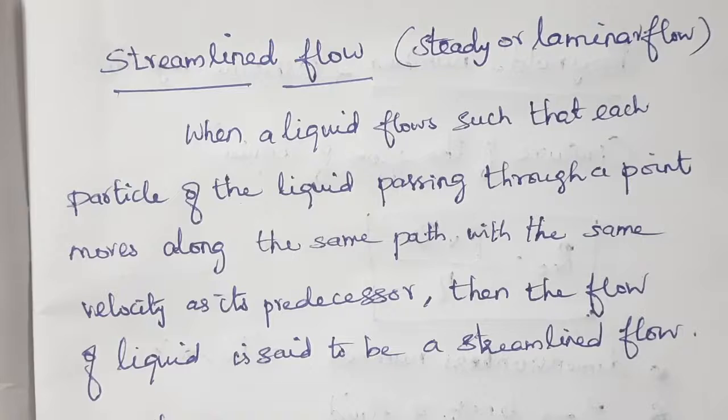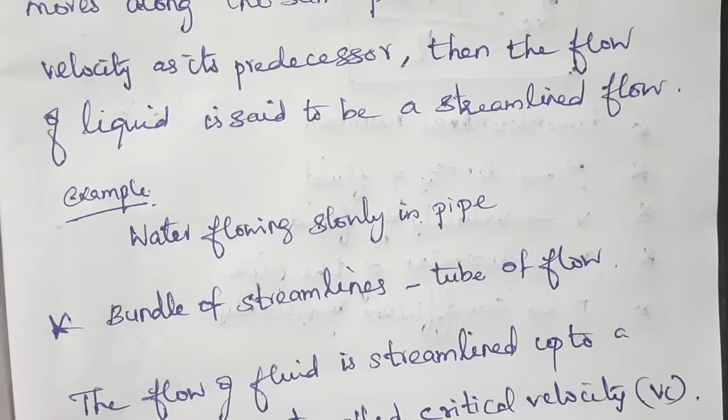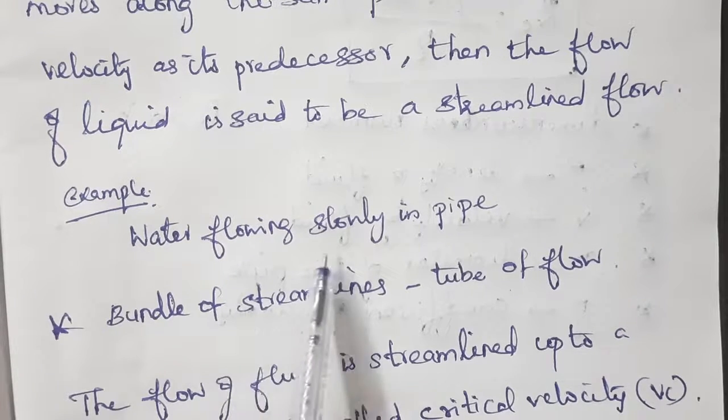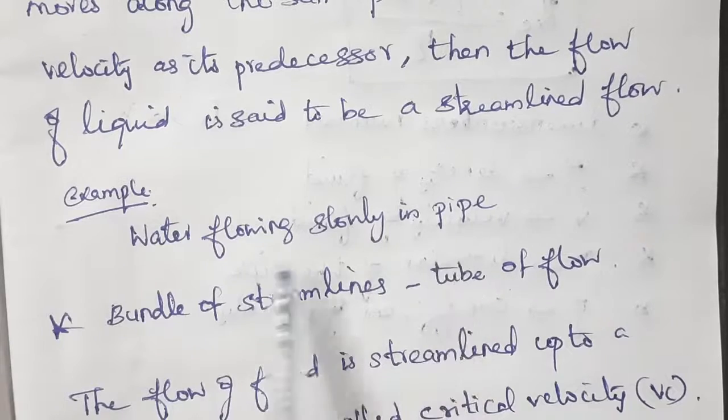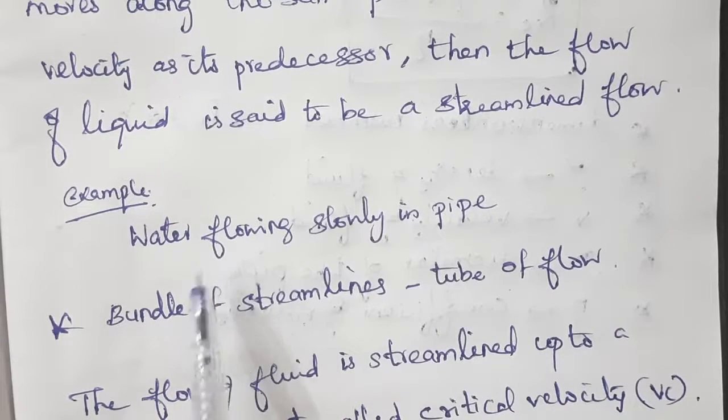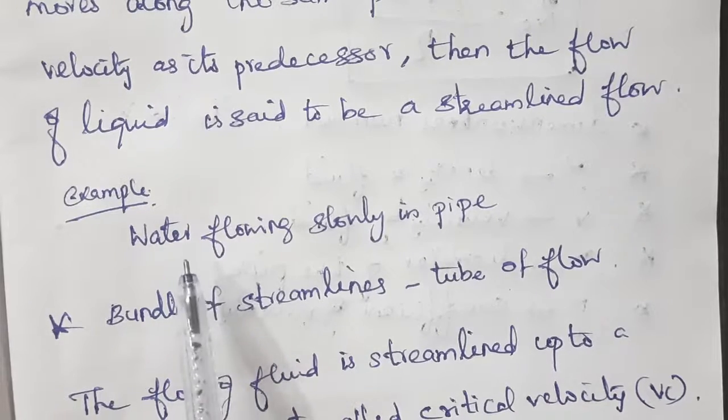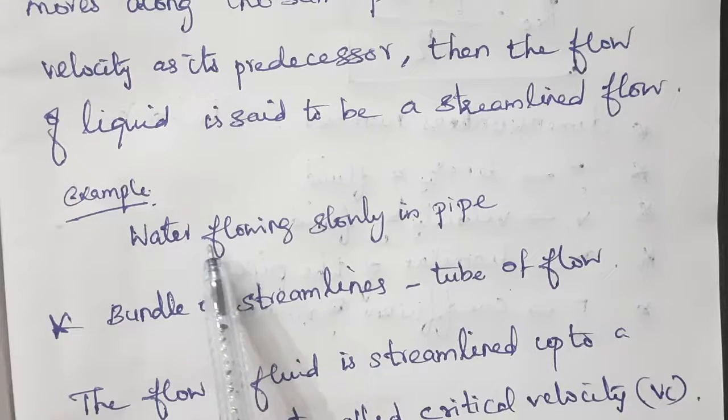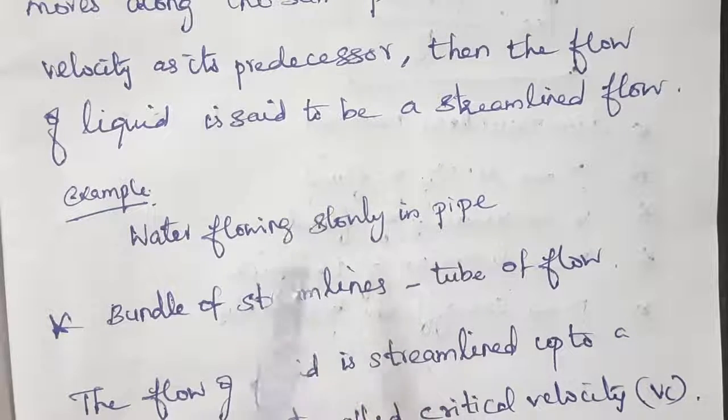For example, water flowing slowly in a pipe. When you open the tap slowly, the water will come smoothly. So water flowing slowly in a pipe is an example of streamlined flow.